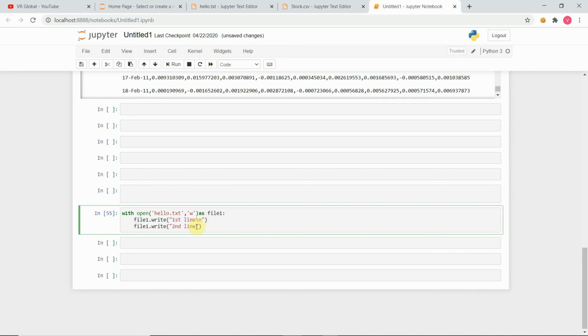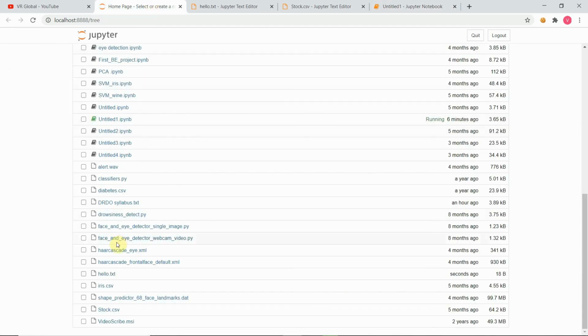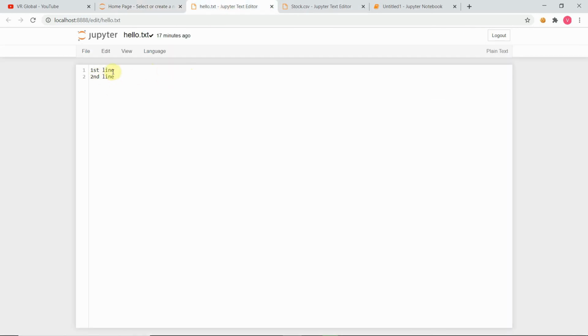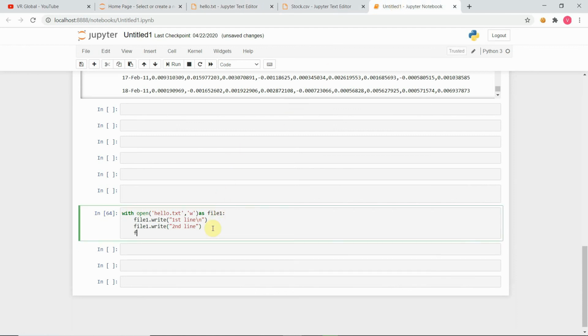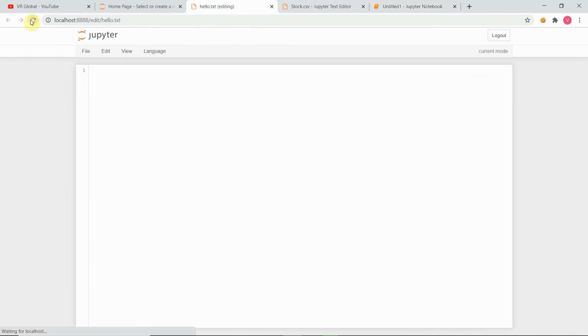For example, I will run this, and you will see the file is made, which is hello.txt here, and I will show you the value of the first line and second line. Let me go and edit something. Like I want to write file1 dot, so I've written file handling write operation. Let's see whether it updates or not. Let's go here, just update it, and you can see file handling write operation.